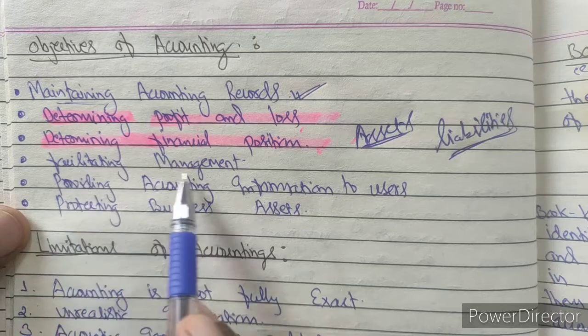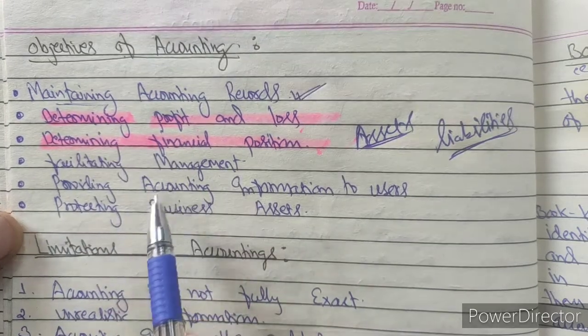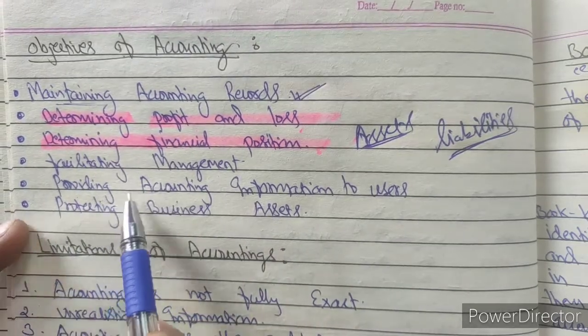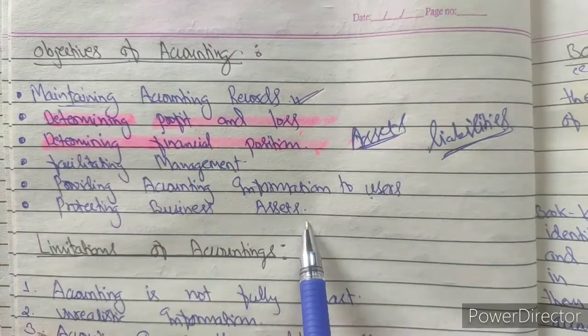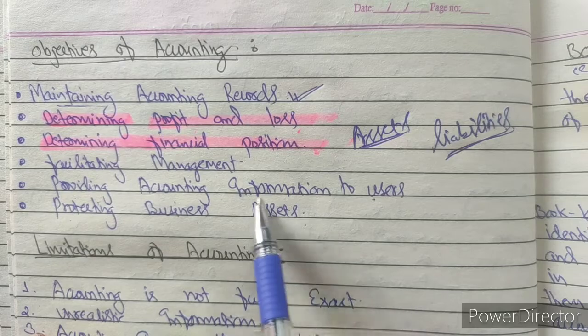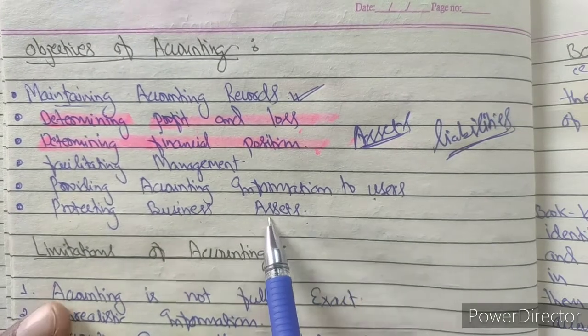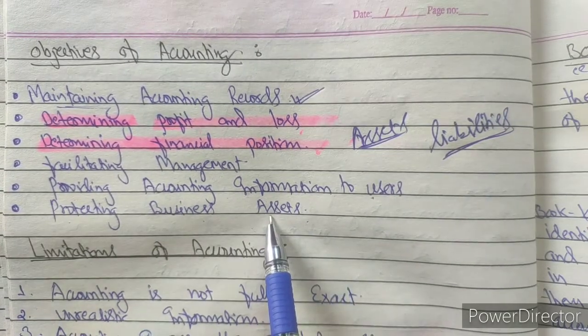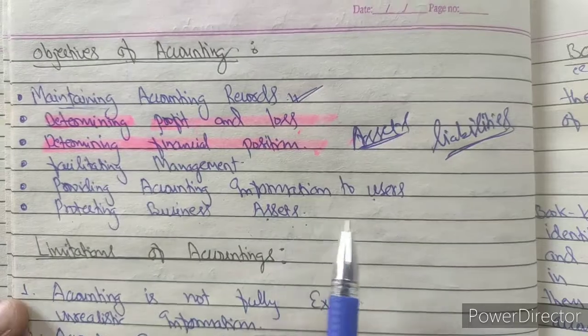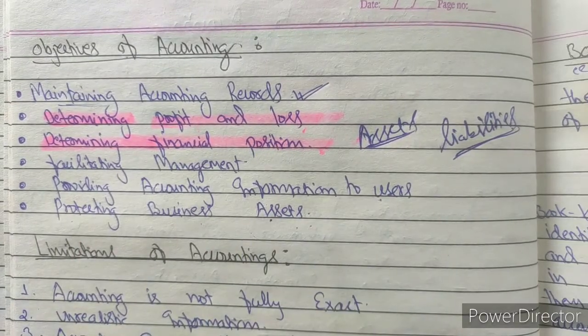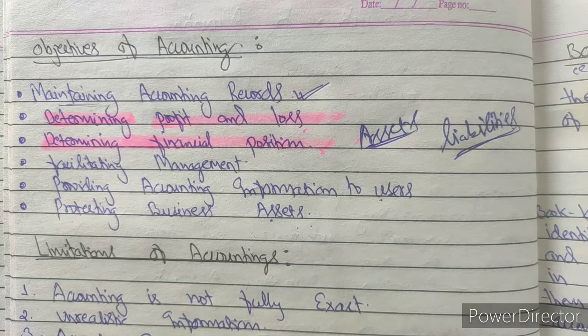Then facilitating management: it helps management to take decisions. Then providing accounting information to users, and protecting business assets. Assets means the financial properties and other non-financial property like building, land, furniture, machines. All these are assets, so protecting business assets is an objective. Hope the meaning of accounting, its attributes or steps, and the objectives are clear to you.